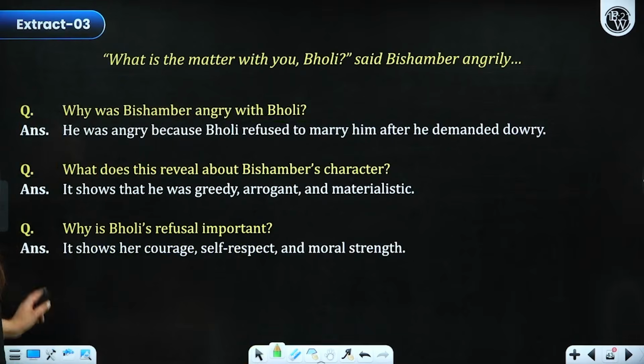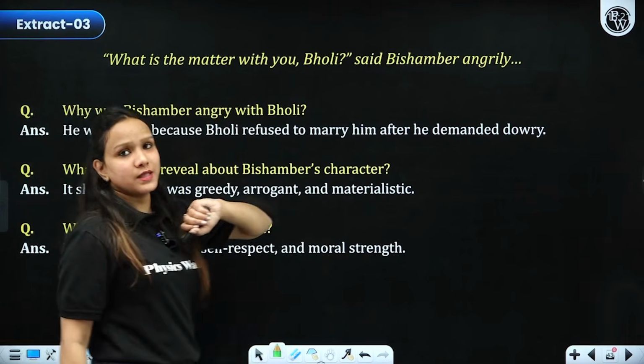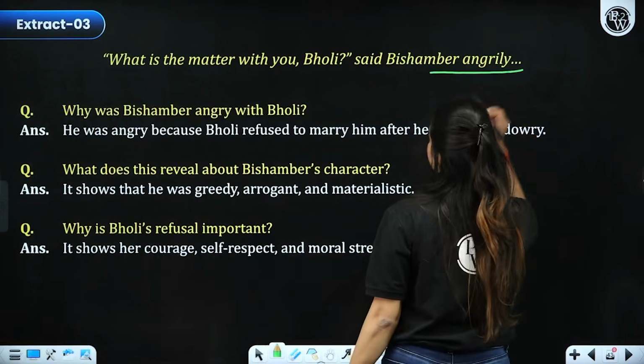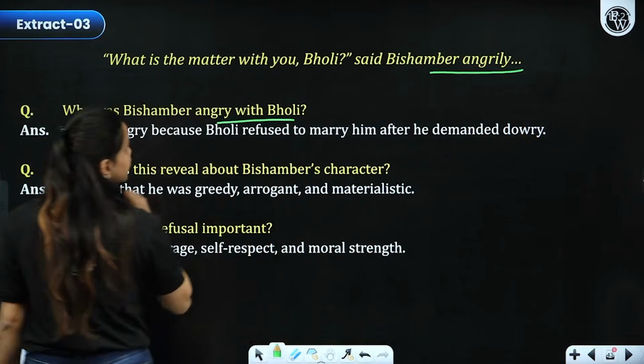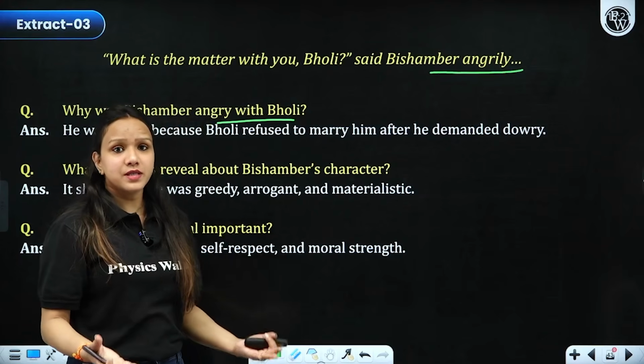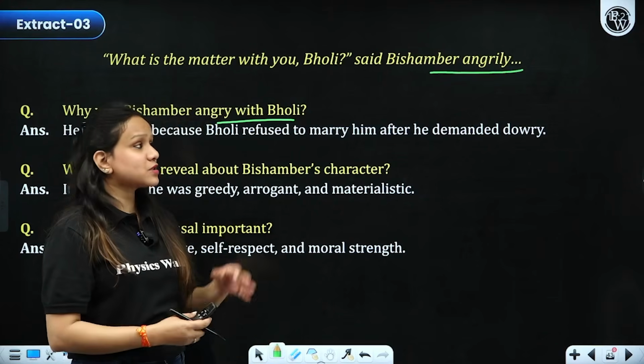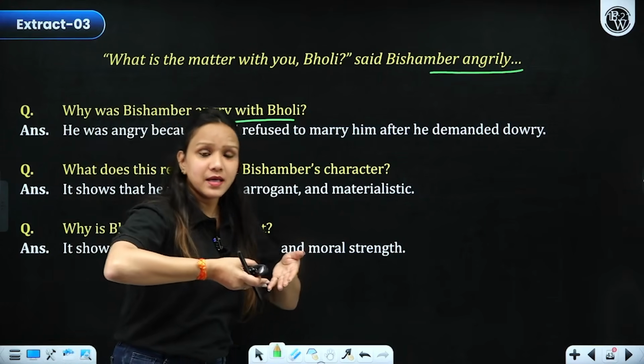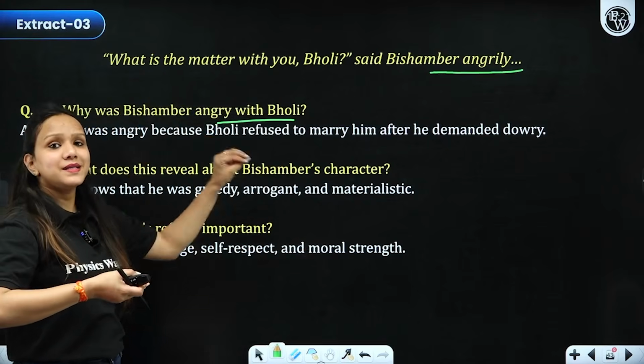Now, next extract: "What is the matter with you, Bholi?" said Bishambar angrily. Now, see, why was Bishambar angry? Because she refused to marry him. First of all, he was demanding more money as a dowry amount in order to marry her, just because the moment the veil was opened, the veil was removed, he immediately said no.